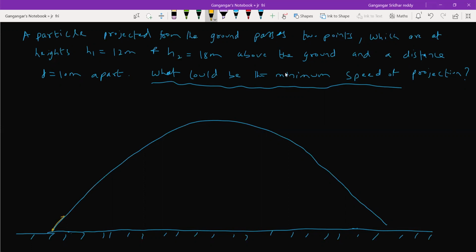We are asked this particular speed. Call this some beta. We don't know this angle. So what are the 2 points? The 2 points is telling you. It's a parabolic path, no?